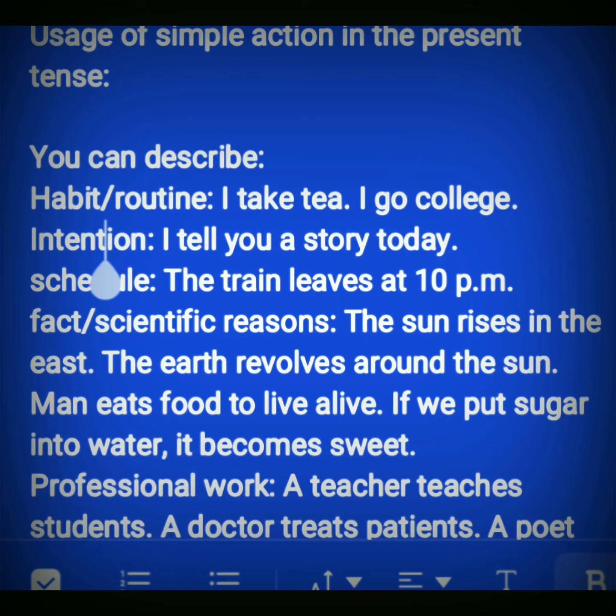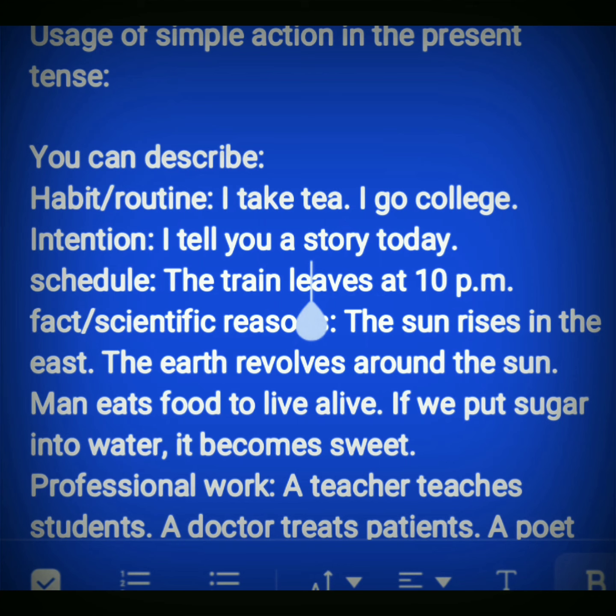Intention, suppose if I intend to do something and I tell that I want to do this thing. Suppose I tell you a story today. I haven't started telling you the story yet, but I can say this is my intention to do. I tell you a story today. This is my intention. And schedule.